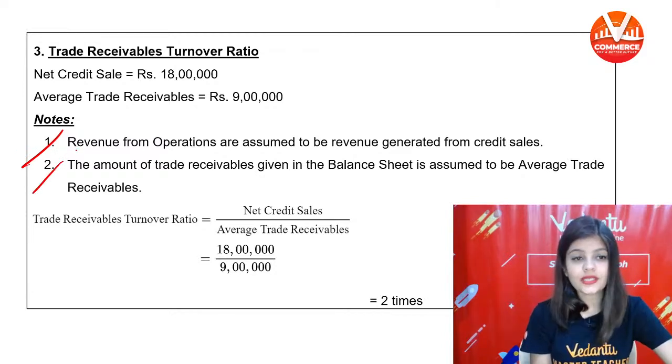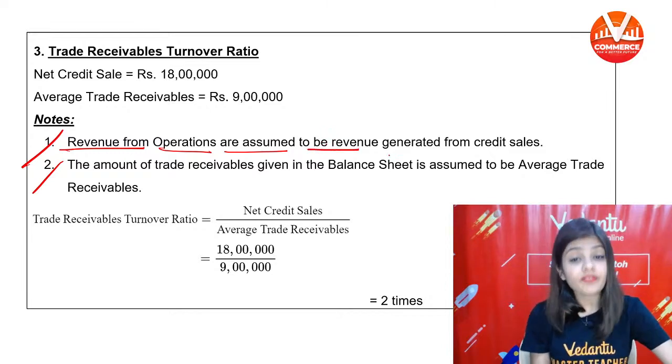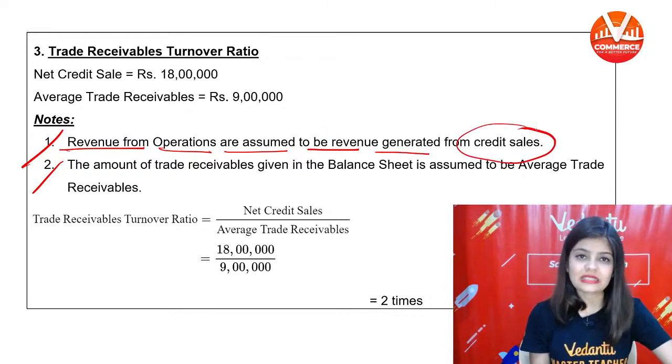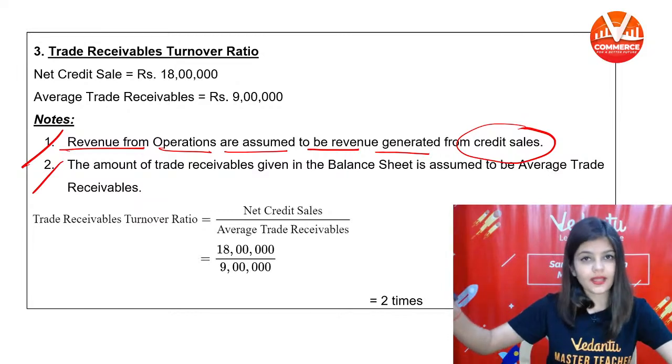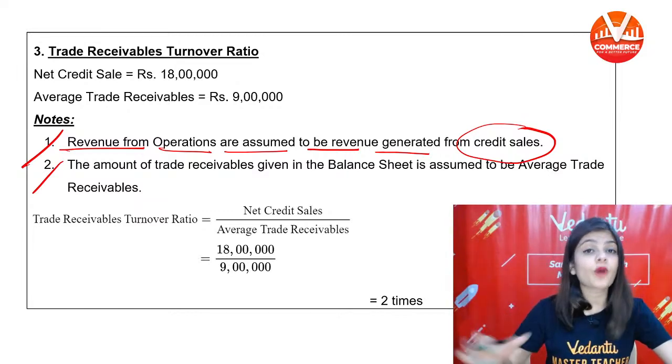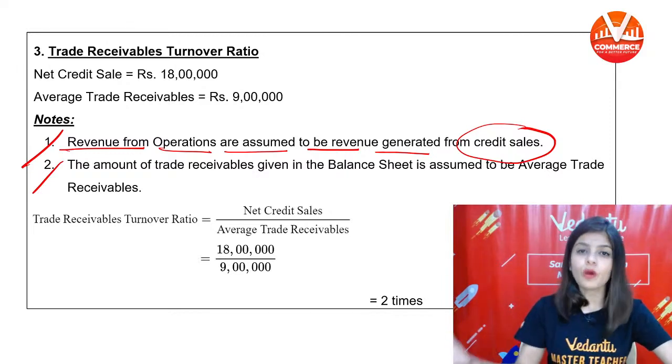Revenue from operation is assumed to be revenue generated from credit sale. So credit sales are equal to revenue from operation.